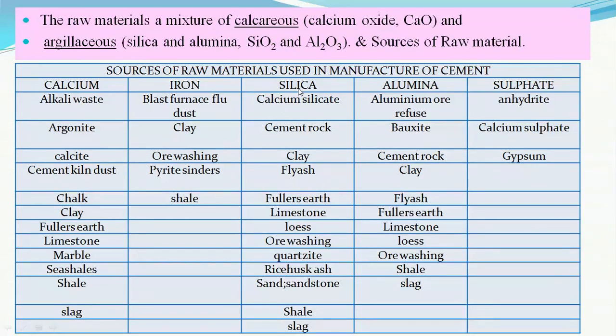Silica, that is silicon oxide, as I have told you, is found in clay, fly ash, which is the byproduct of thermal power plants, fuller's earth, some component in limestone too, ore washing, quartzites, etc. Alumina is mainly found in bauxite. Sulfate comes from calcium sulfate, that is gypsum.